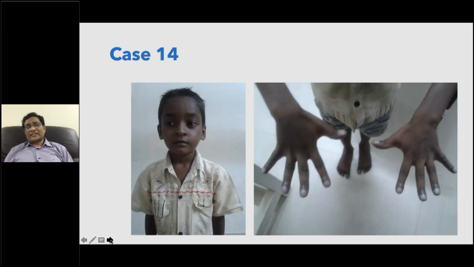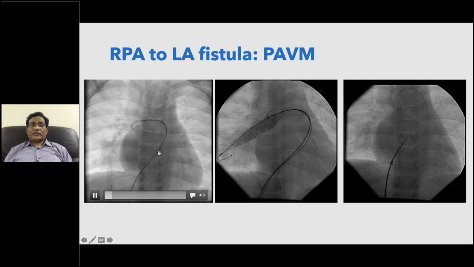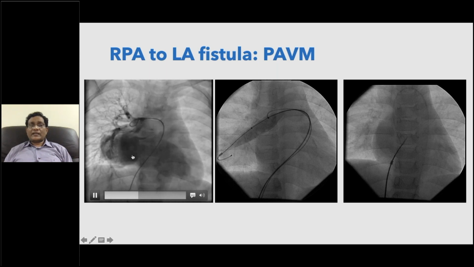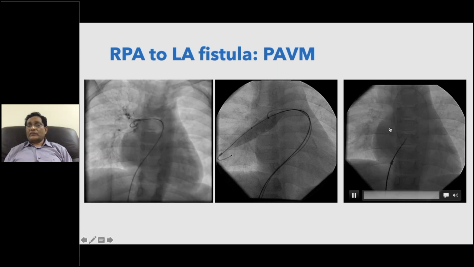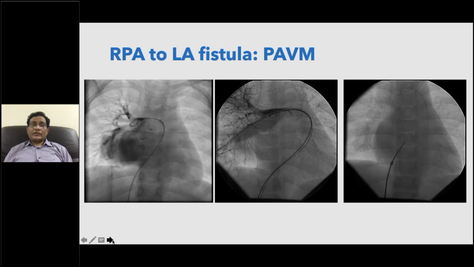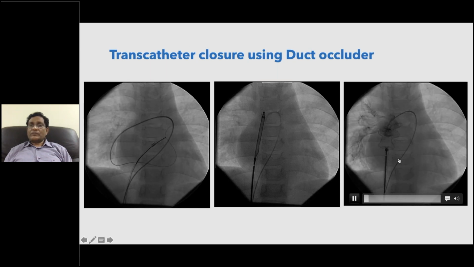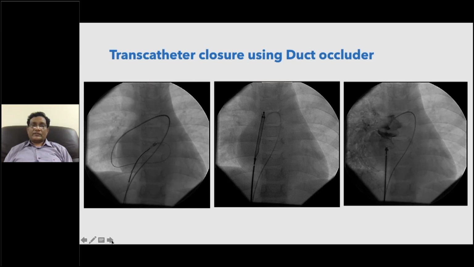Maybe last case, I'm sorry, I'm saying last case every time. This child came from a remote village with severe cyanosis. X-ray showed some opacity, and echo showed a fistula here. You can see it is a pulmonary artery to left atrial fistula, and we have to close it with a device here. After doing a transseptal puncture, you can see the device, and the fistulous communication improved very well.